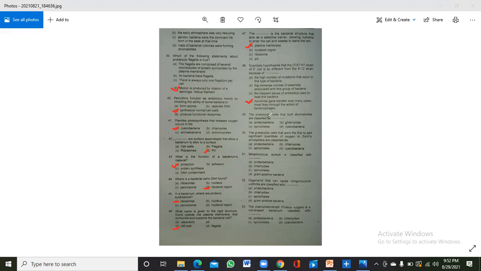The second last is that the prokaryotic cells that build stromatolites are classified as cyanobacteria. Stromatolites are produced by cyanobacteria. The last one is that the prokaryotic cells that were the first to add significant quantities of oxygen to Earth's atmosphere are classified as cyanobacteria. So these were the 50 MCQs.